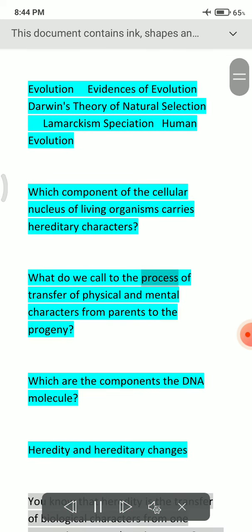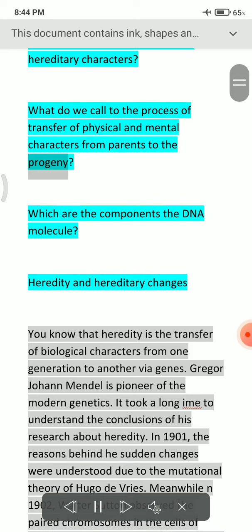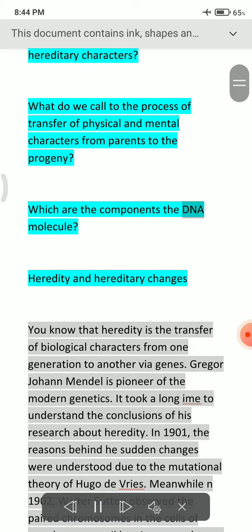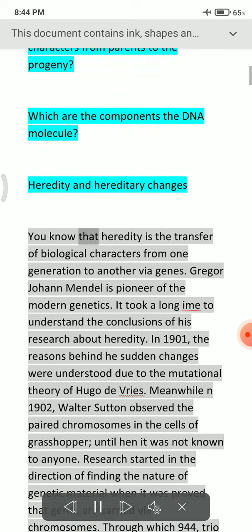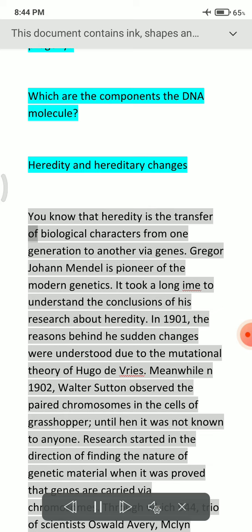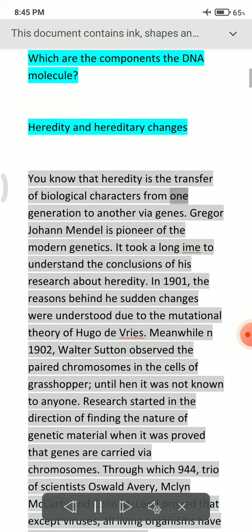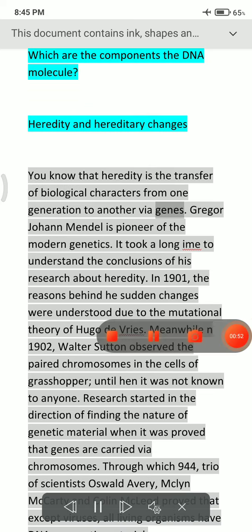What do we call the process of transfer of physical and mental characters from parents to the progeny? Which are the components of the DNA molecule? Heredity and hereditary changes. You know that heredity is the transfer of biological characters from one generation to another via genes.